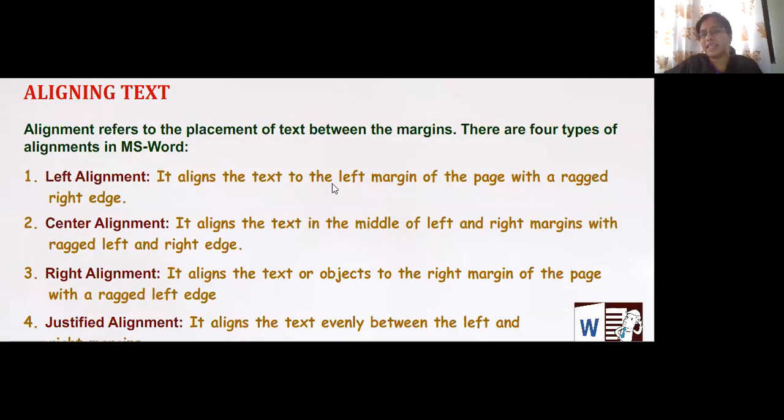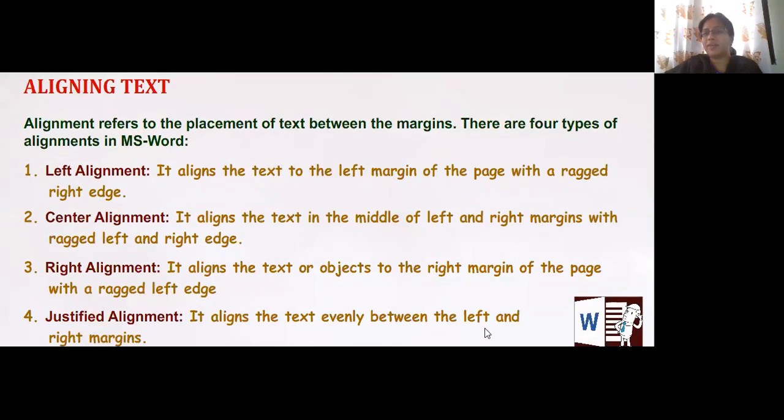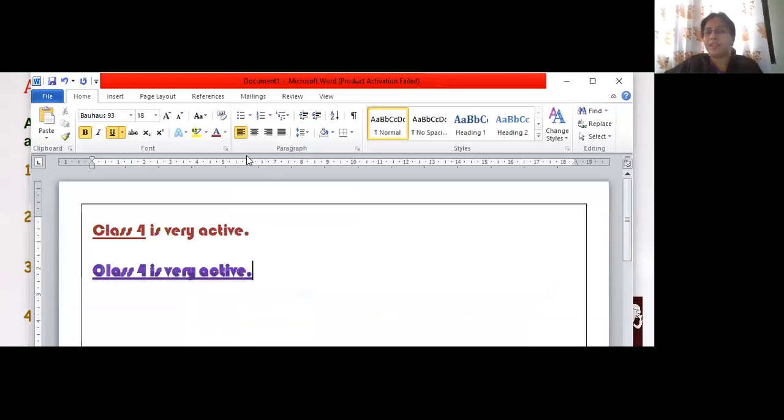Left alignment aligns the text to the left margin of the page with a ragged right edge. Center alignment aligns the text in the middle of the left and right margins. Right alignment aligns the text or object to the right margin of the page with a ragged left edge. There is also justified, which aligns the text evenly between the left and right margins. So the first one is left. When you take your mouse pointer here, it will show you the name. It is left alignment. Beside that is center, then right, and then justified.